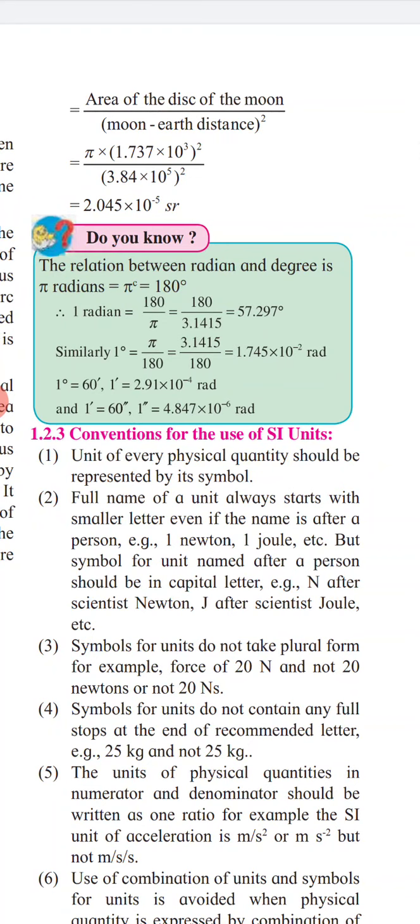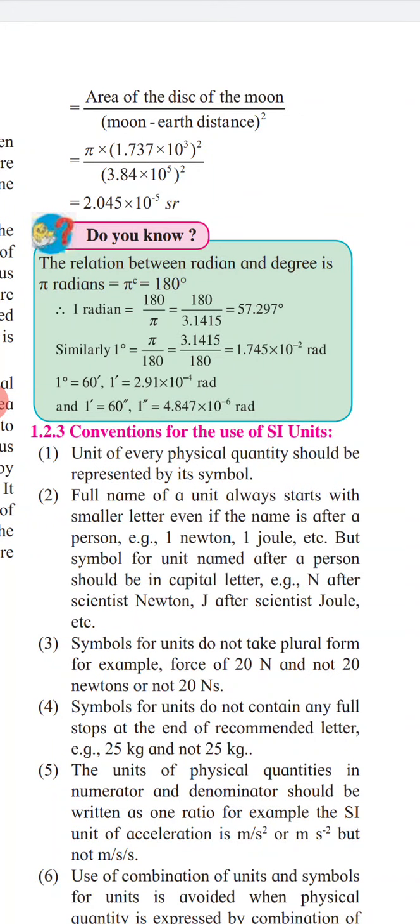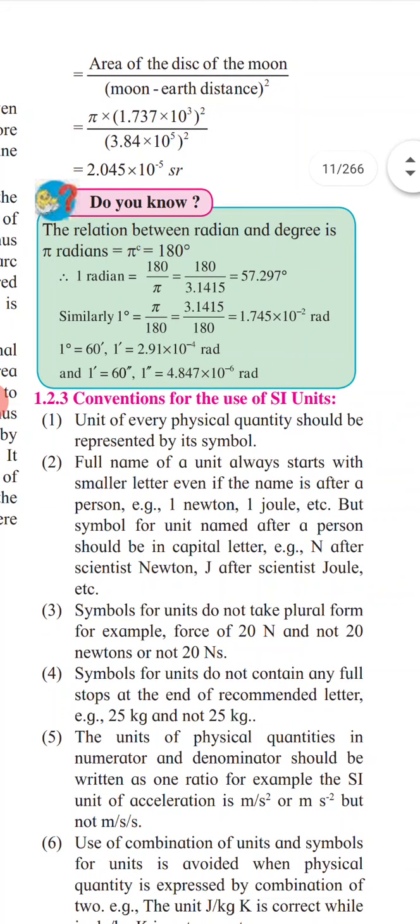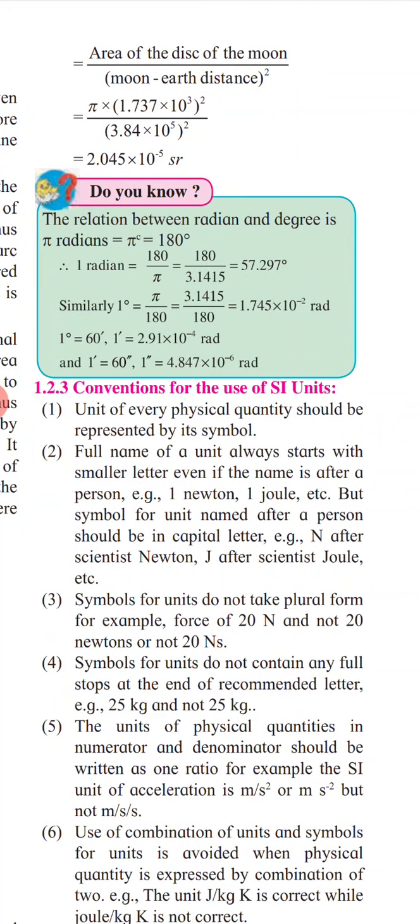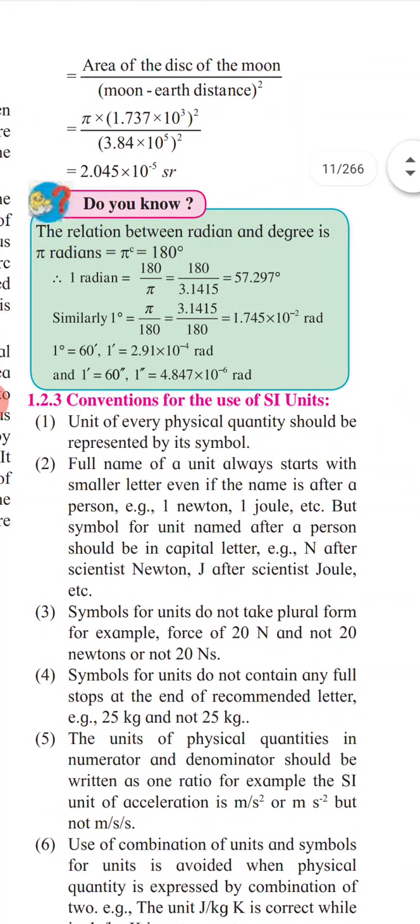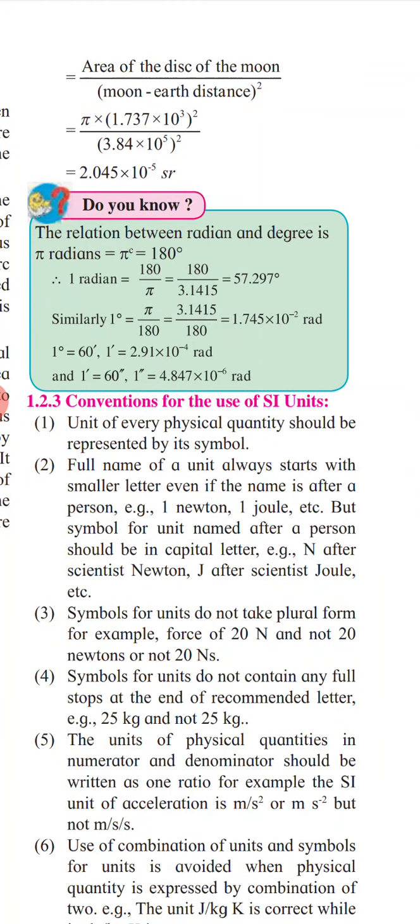And similarly for 1 degree it is pi upon 180. You can just reverse it: 180 upon pi, its reverse is pi upon 180. So it will be 3.1415 upon 180, which is 1.745 into 10 to the power minus 2 radian. So 1 radian is equal to 57 degrees and 1 degree is equal to 1.745 into 10 to the power minus 2 radian. This is the difference between them. Another way, 1 degree is 60 minutes, and 1 minute is 2.91 into 10 raised to minus 4 radian.